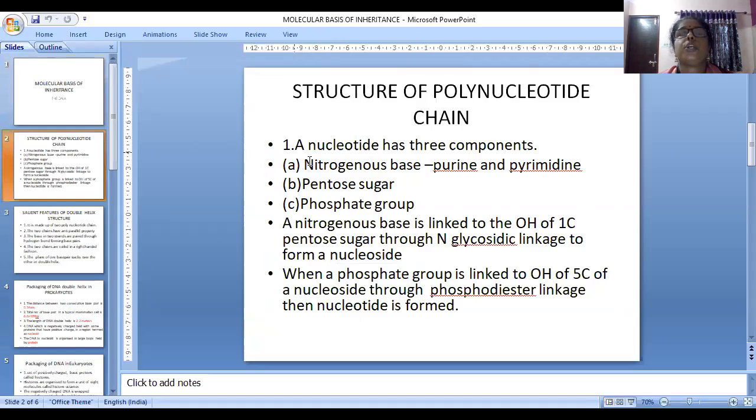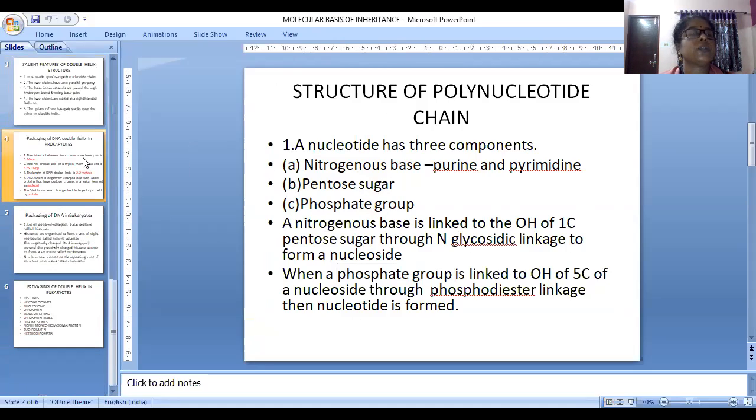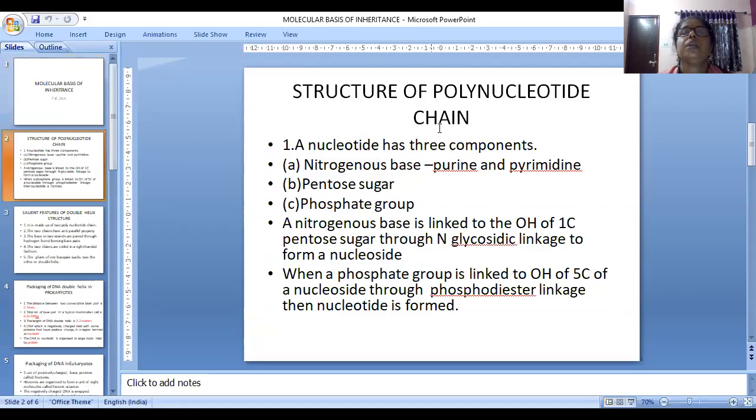So the structure of the polynucleotide chain we have already learned, and this base pairing is very important. The structure of DNA we have already learned. The main skeletal structure is made up of nitrogenous base and pentose sugar. Base pairs are joined in such a way that they form the stairs of a staircase.